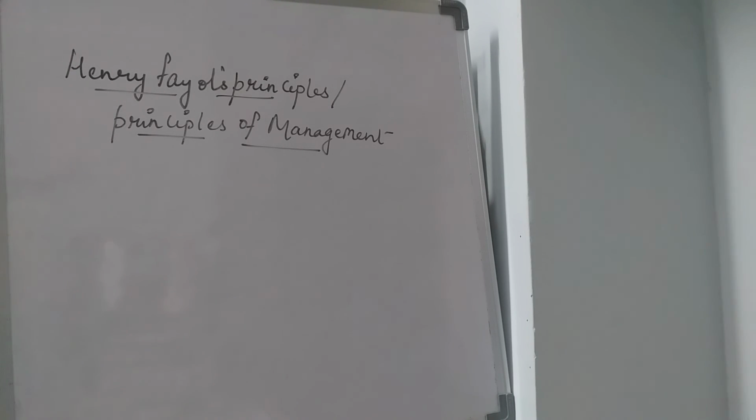That means in different subjects also you can follow Fayol's principles. Like mathematics or economics, in educational institutes, everywhere you can apply these principles. So you cannot say that these principles are applicable only to management. This set of 14 principles of management is applicable in different areas of business and also in different areas of interdisciplinary sciences or approaches. So we see one by one. The first is division of work.